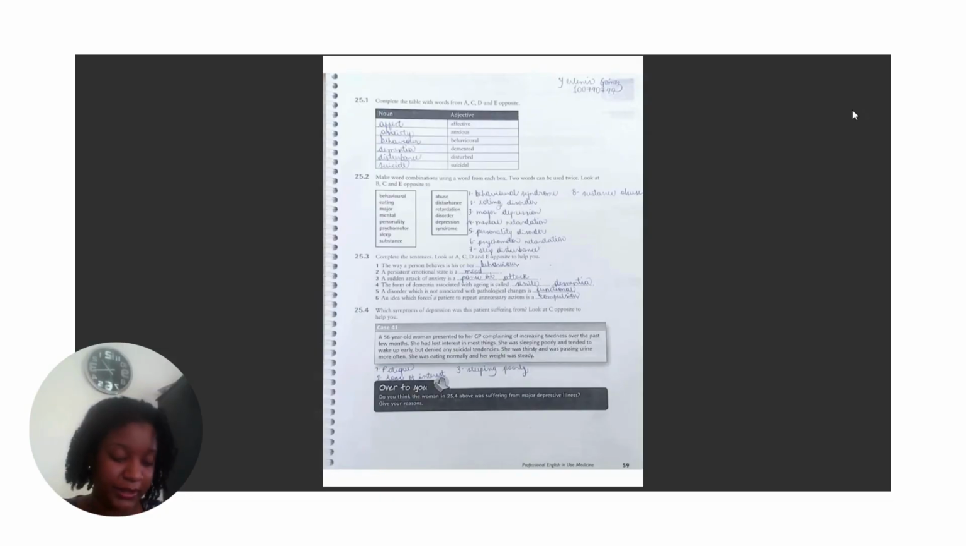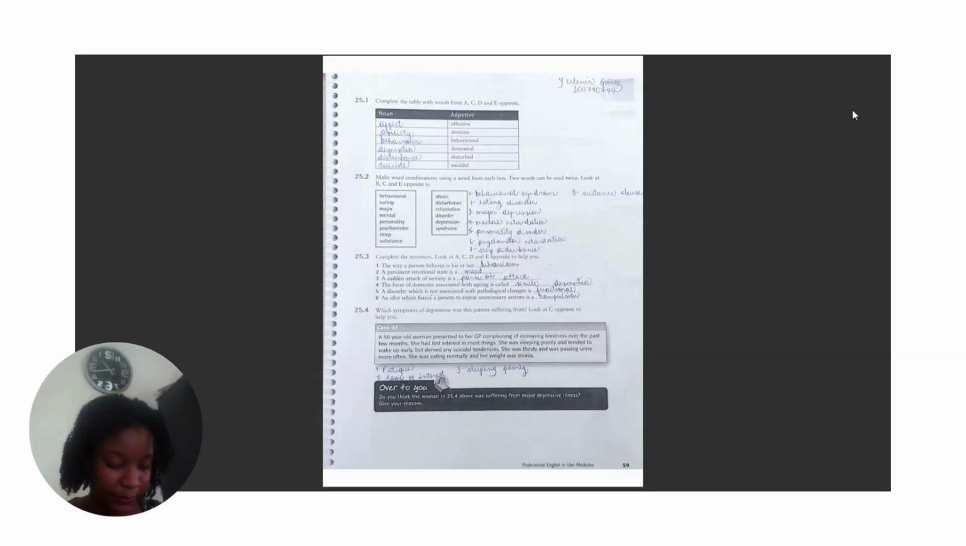We got the 25.3, that is, complete the sentences. Look at A, C, D, and E opposite to help you. The first one is: one, the way a person behaves is his or her behavior. Two, a persistent emotional state is a mood. Three, a sudden attack of anxiety is a panic attack. Four, the form of dementia associated with aging is called senile dementia. Five, a disorder which is not associated with a pathological change is functional. Six, an idea which forces a patient to repeat unnecessary action is a compulsion.